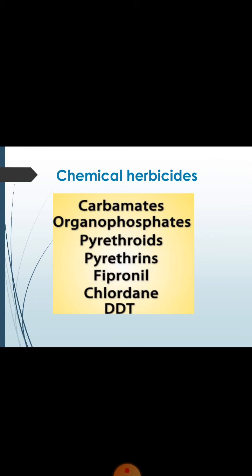As you remember, these are also used for weed protection, like carbamates, organophosphates, pyrethroids, pyrethrins, fipronil, chlorine and DDT. You have also heard about DDT. In some countries DDT is banned, but at that time Indian farmers were using DDT for the control of weeds.